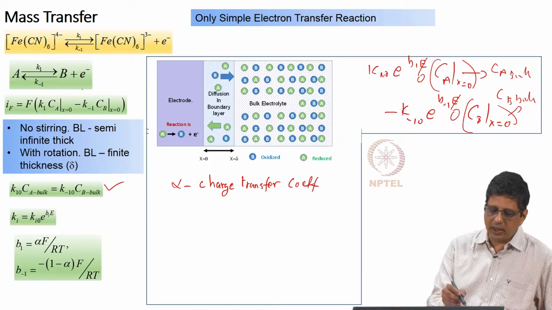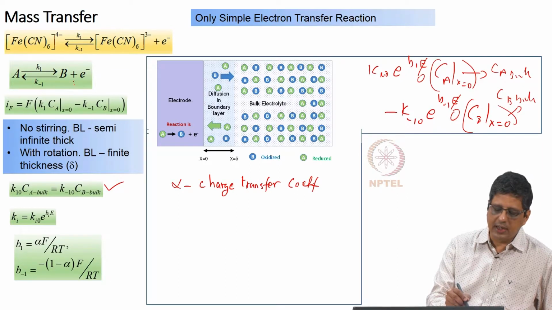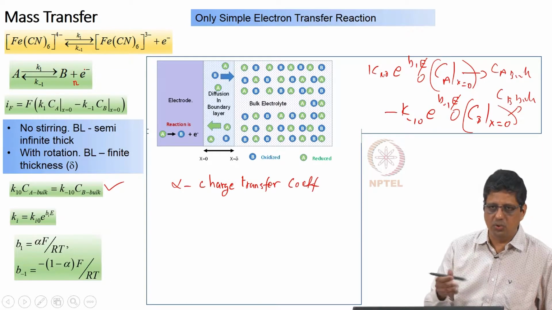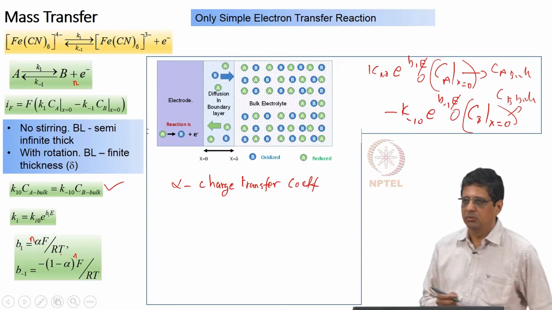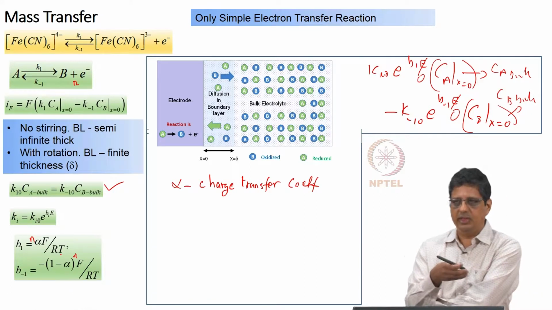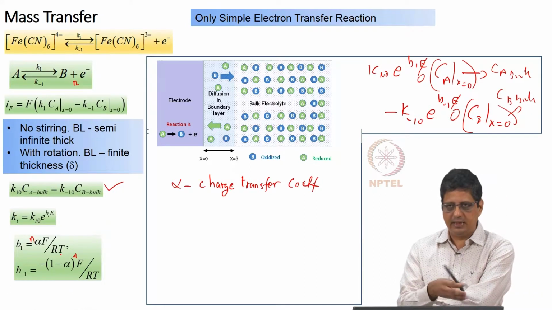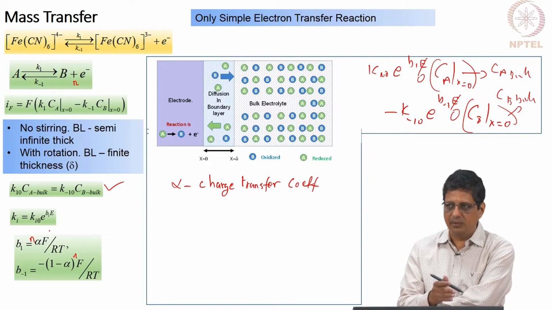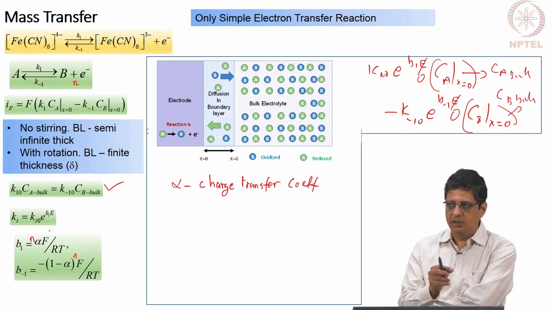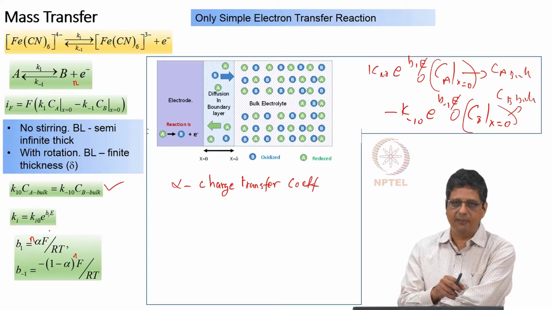So, here there is one electron transfer, sometimes you can write this as n electron transfer, 2, 3 etc., in which case this is going to be multiplied by n, but right now by and large you are going to have single electron transfer reaction for this simple electron transfer reaction. Therefore, we will keep it as 1, and the reverse reaction will have 1 minus alpha. So, alpha will vary between 0 to 1, and if you do not have any reason to specify a value, we will just take it as half, 0.5.